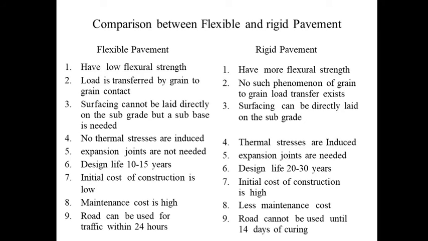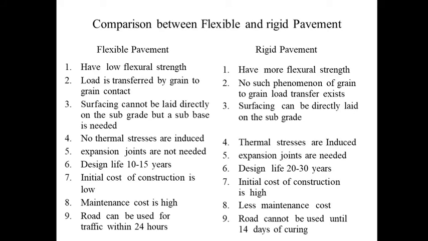Second, in flexible pavement load is transferred by grain to grain contact, and in rigid pavement no such phenomenon of grain to grain load transfer exists. In flexible pavement, surfacing cannot be laid directly on the subgrade, but a sub-base is needed. In rigid pavement, surfacing can be directly laid on the subgrade.